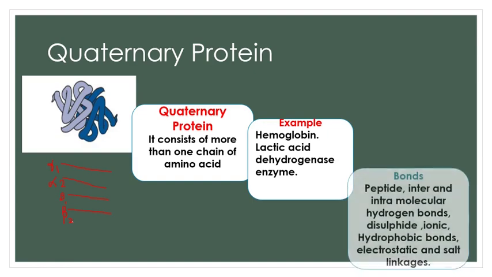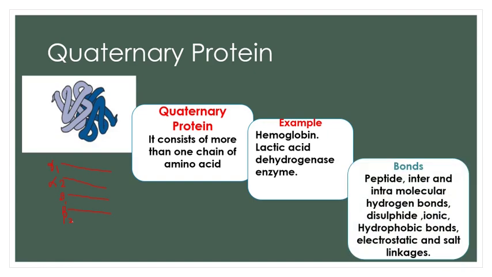in anaerobic respiration. So the bonds present in a quaternary protein, a complex protein having more chains, are peptide bonds, hydrogen bonds, disulfide bonds, ionic bonds, hydrophobic bonds, and extra bonds like electrostatic bonds and salt linkages are also found in quaternary protein.